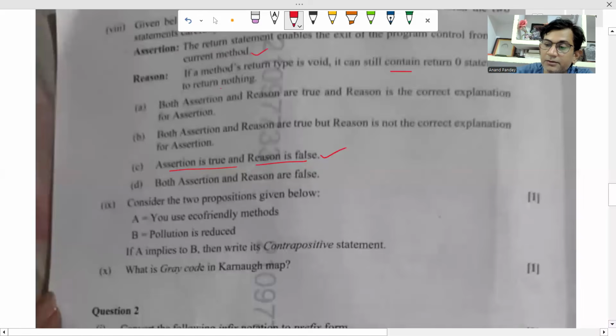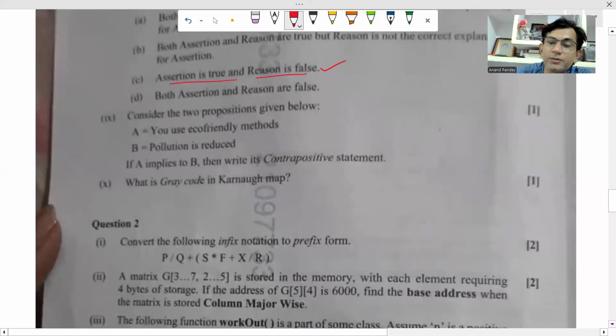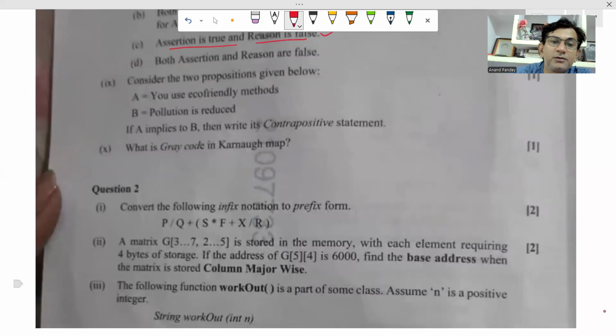Okay. Now coming to the next question. Consider two propositions given below. You use eco-friendly methods and pollution is reduced. A implies B, then write its contrapositive statement. So A implies B is given. If A, then B. So contrapositive means it will be B dash implies A dash.